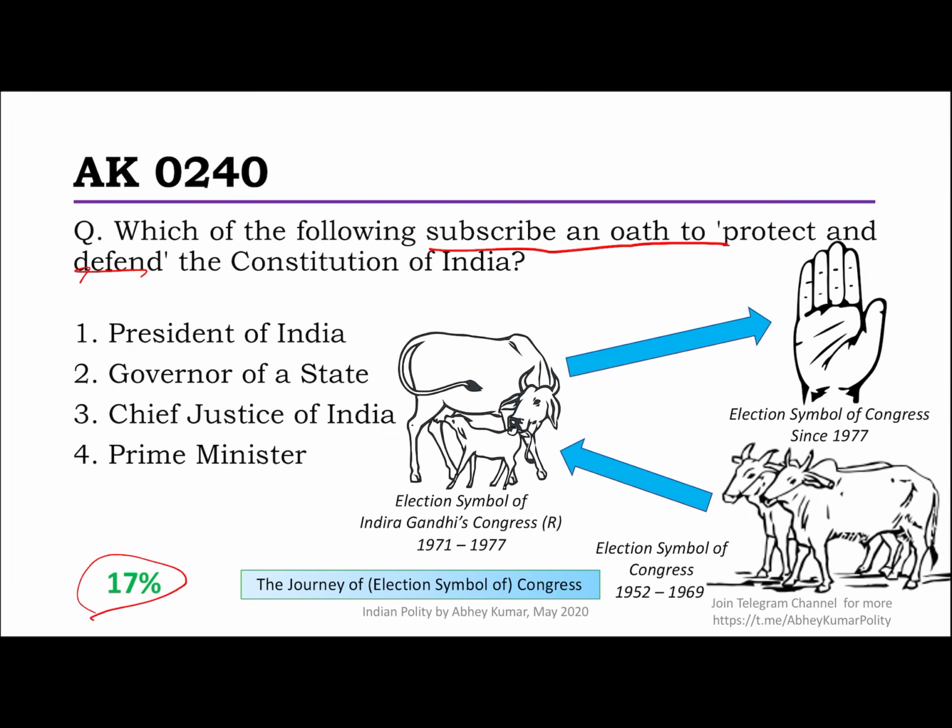See, there are just two offices, two officers, two posts who actually take the oath to protect and defend the Constitution of India, and these are nothing but the heads of the executives of the Union and State respectively. So if you see Article 60 or Article 159 of the Constitution, that's what the oath is. Everybody else will take the oath to bear true faith and allegiance to the Constitution, right? As the head of the state, and as the head of the executive, they take the oath.